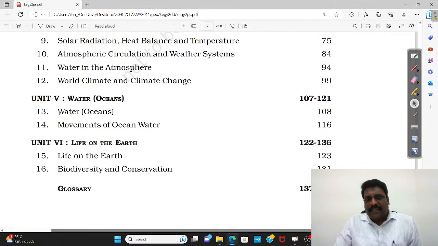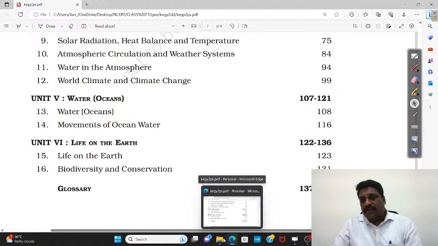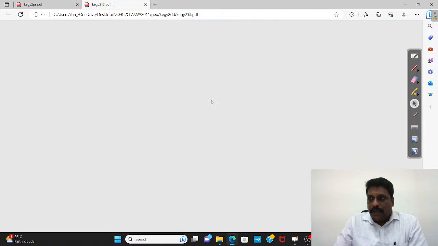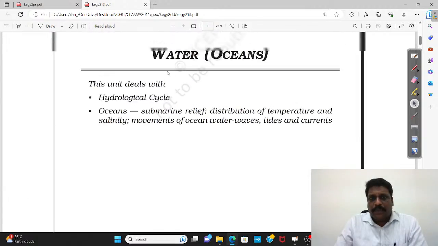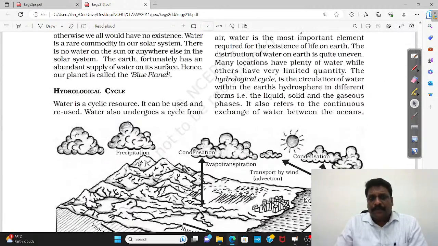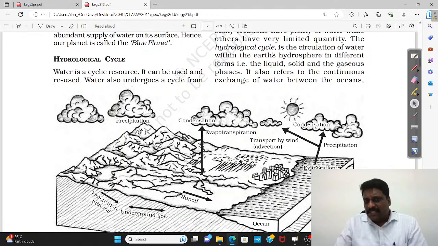So with that, taking a very small clue of oceans, water and movement of water, I'll tell you where to concentrate, what I have to take as important for the examination. See, when I talk about water, the hydrological cycle, just now we have taken it.